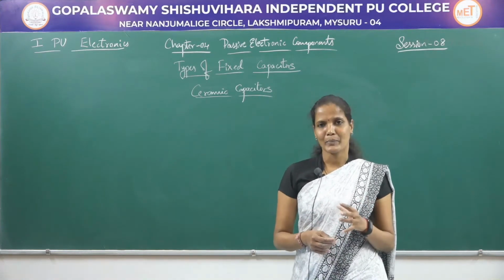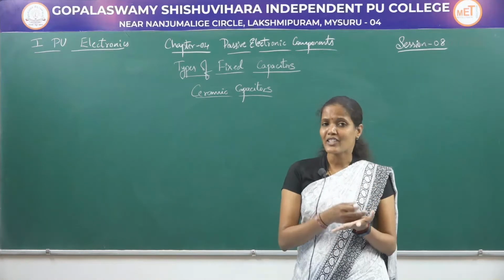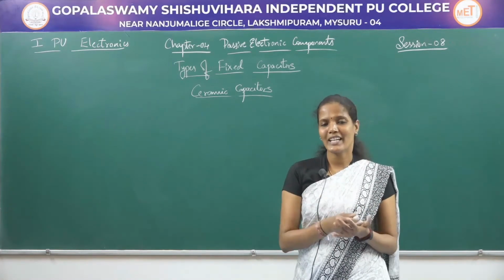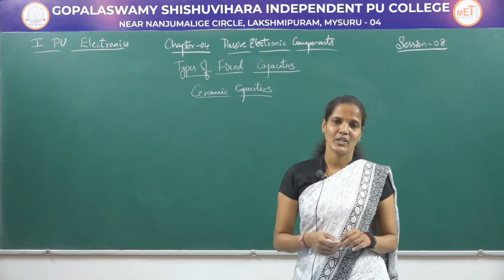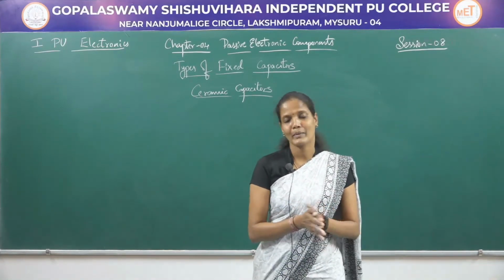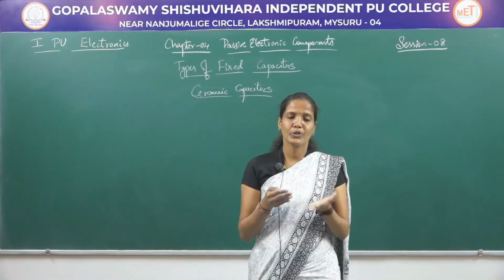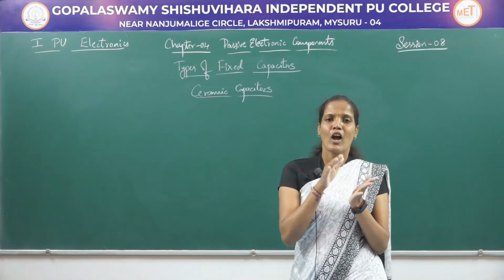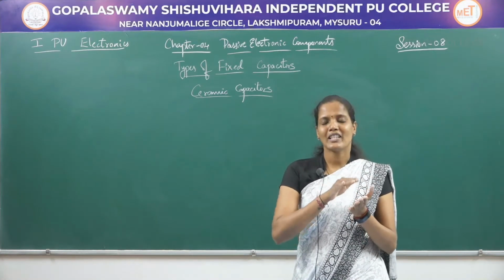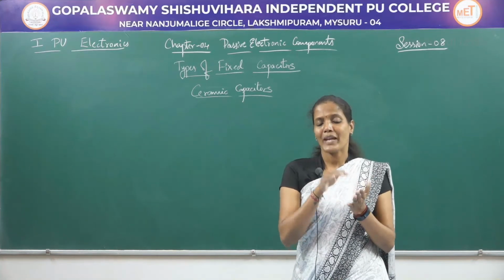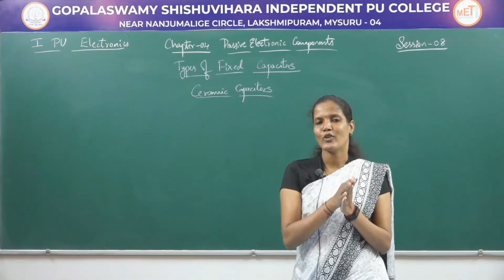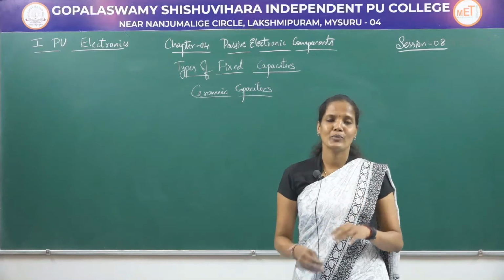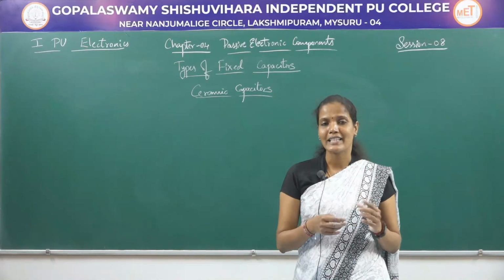And these ceramic capacitors can be disc in shape or tubular in shape or rectangular in shape. And these ceramic capacitors consist of two disc or two rectangular shaped plates or two tubular shaped plates. And between these plates they are going to place a ceramic dielectric medium.